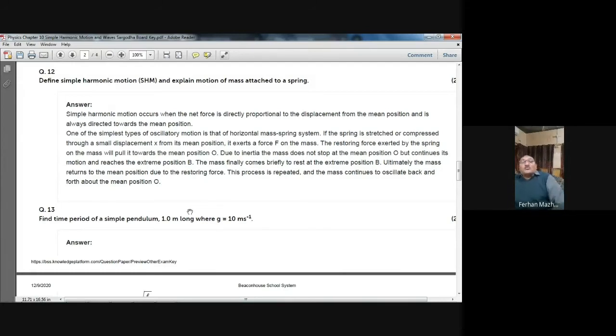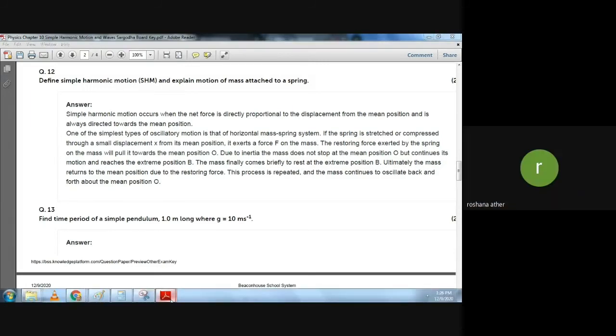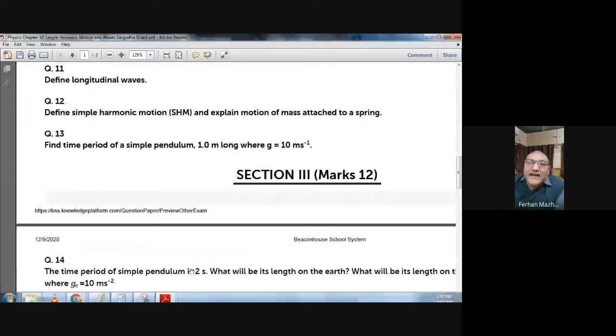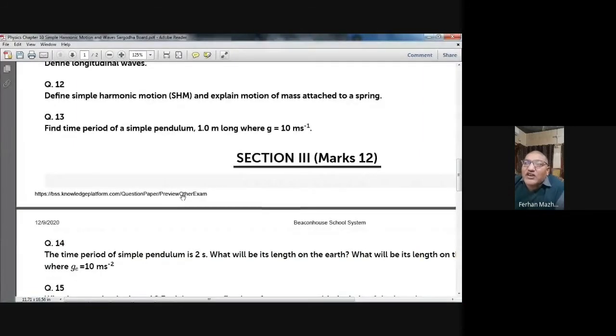It's a 2-mark question. Find the time period of a simple pendulum 1 meter long, where g is equal to 10 meter per second square. Here the unit is wrong. This should be meter per second square.